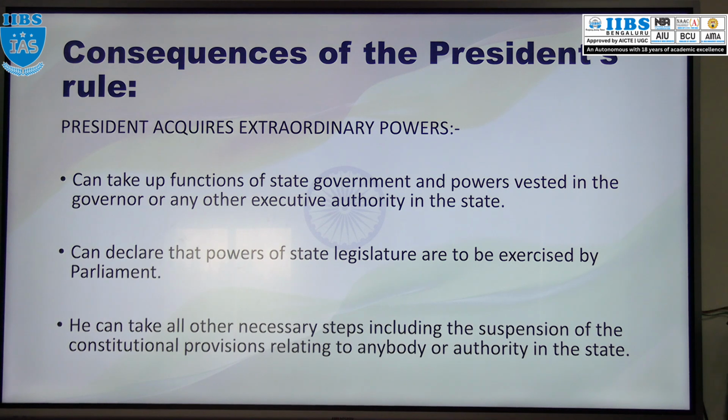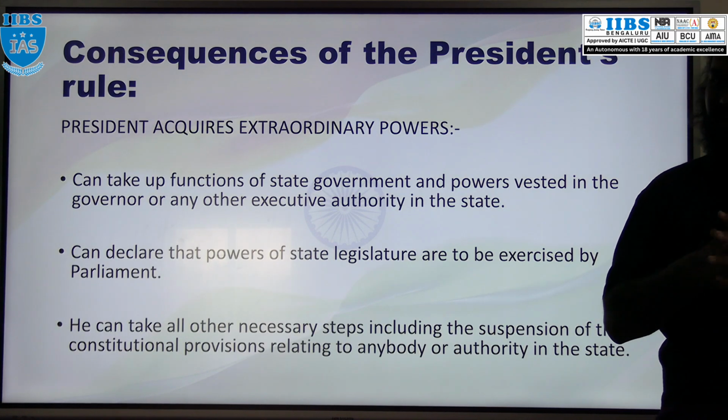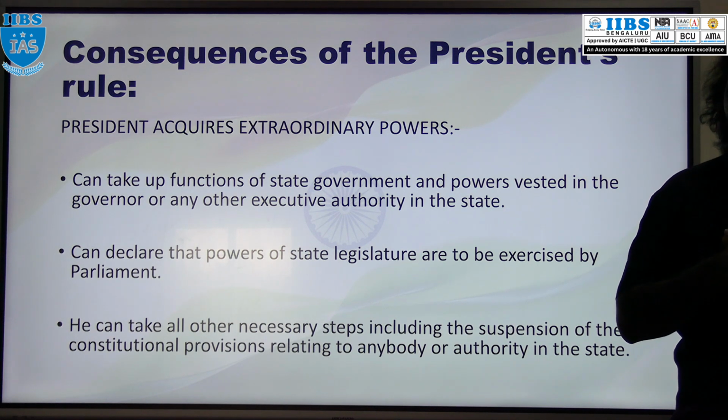Okay, and president can declare that the power of state legislature has to be given to the parliament. Executive power will be taken by the president, and legislature power will be taken by the Parliament of India, or he can take all other necessary steps including the suspension of constitutional provisions related to any body or authority within the state. That also he can do. State Finance Commission we have, that is also a constitutional body, right? So that can be done. Suspension of the constitutional provisions of those bodies, president can do that.